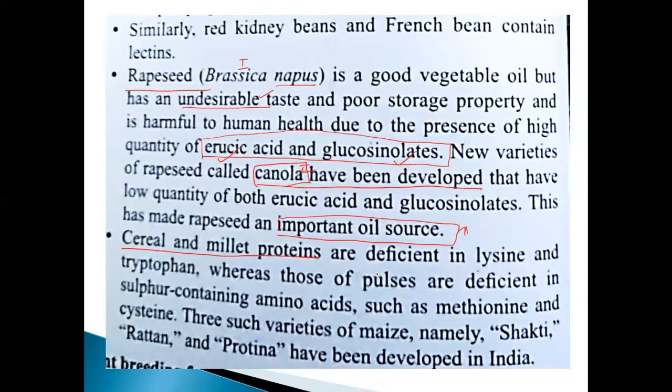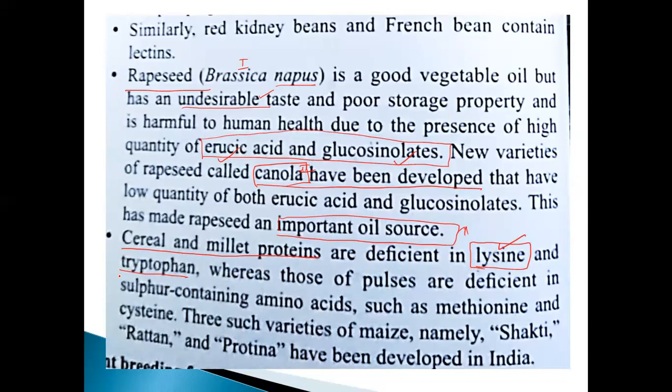Cereal and millet proteins are deficient in lysine. Think about which of the following amino acids is mostly lacking in cereal and millet proteins. They ask the question; not only lysine, but also tryptophan.